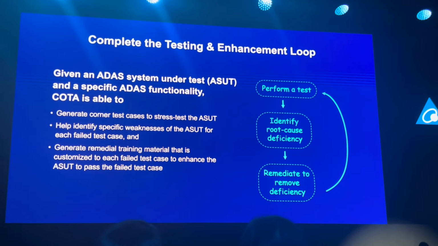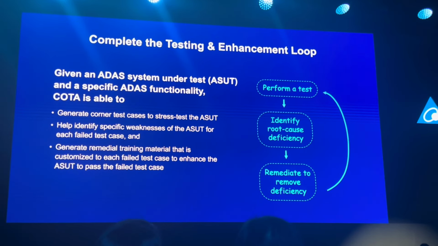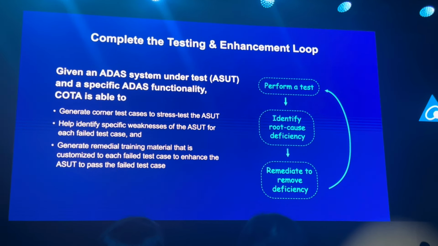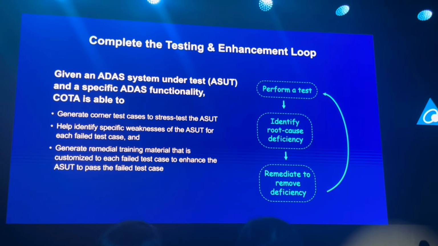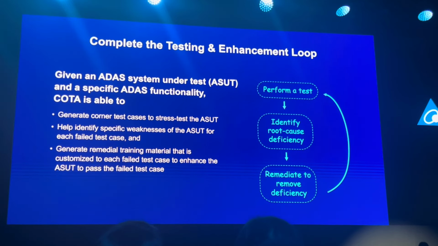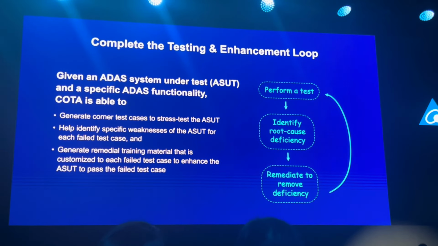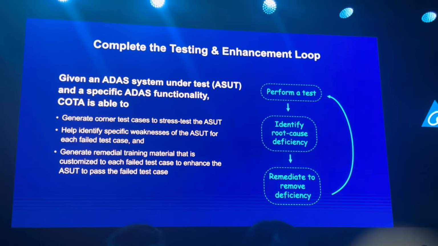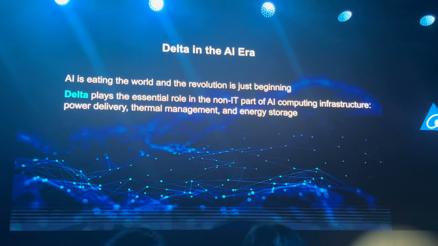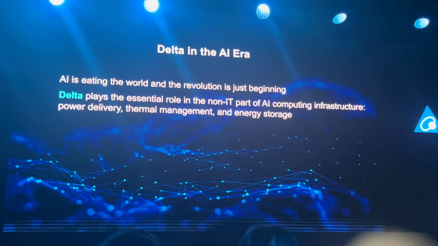Okay? So eventually, under Kota, the more tests the ADAS system fails, the better it is going to get. This is somewhat like a paradox, but that's what happens. The more tests you fail under Kota, the better you are going to get. Right? So finally, we all know that AI